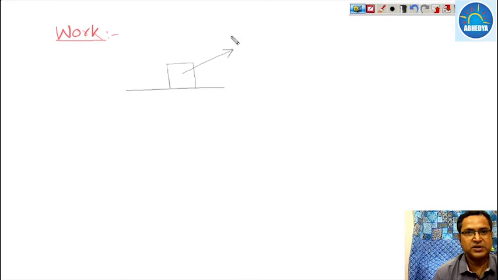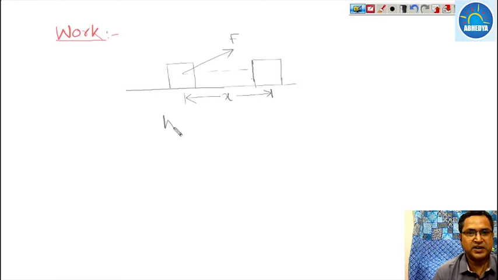So actually what is work? If someone asks what is work, then suppose there is a block, and we apply a force F on this block and this block is displaced by a distance x.